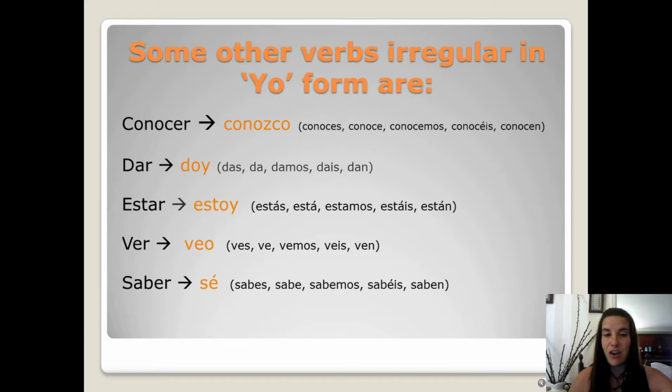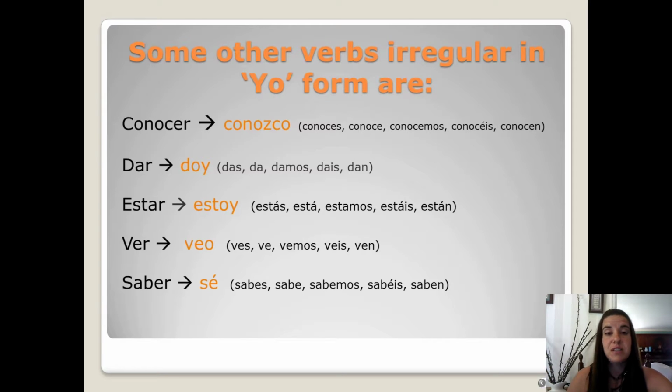Ver is an er verb. And if you dropped the er ending, you'd be left with just the letter V. And if you add the o for the yo form, it would be vo. But that's not what it is. It's veo. So it looks normal almost, but it is irregular because if you followed the rules, it would be vo, not veo. So veo, ves, ve, vemos, veis, ven.